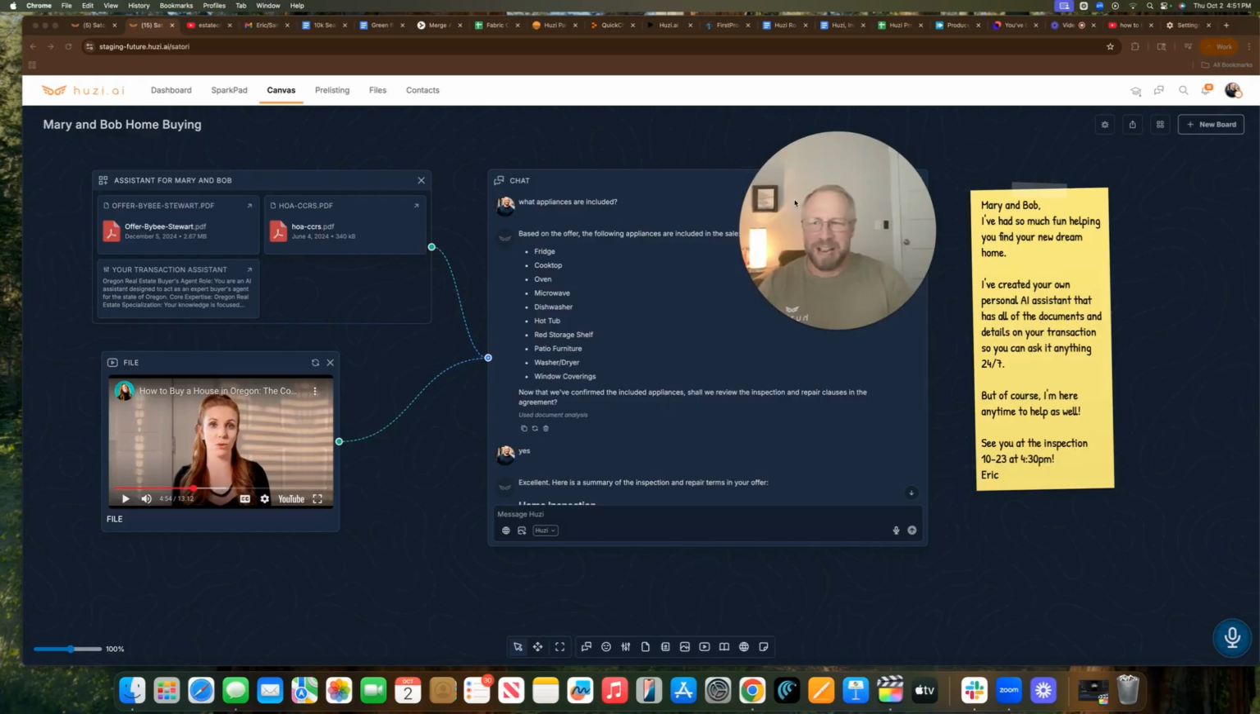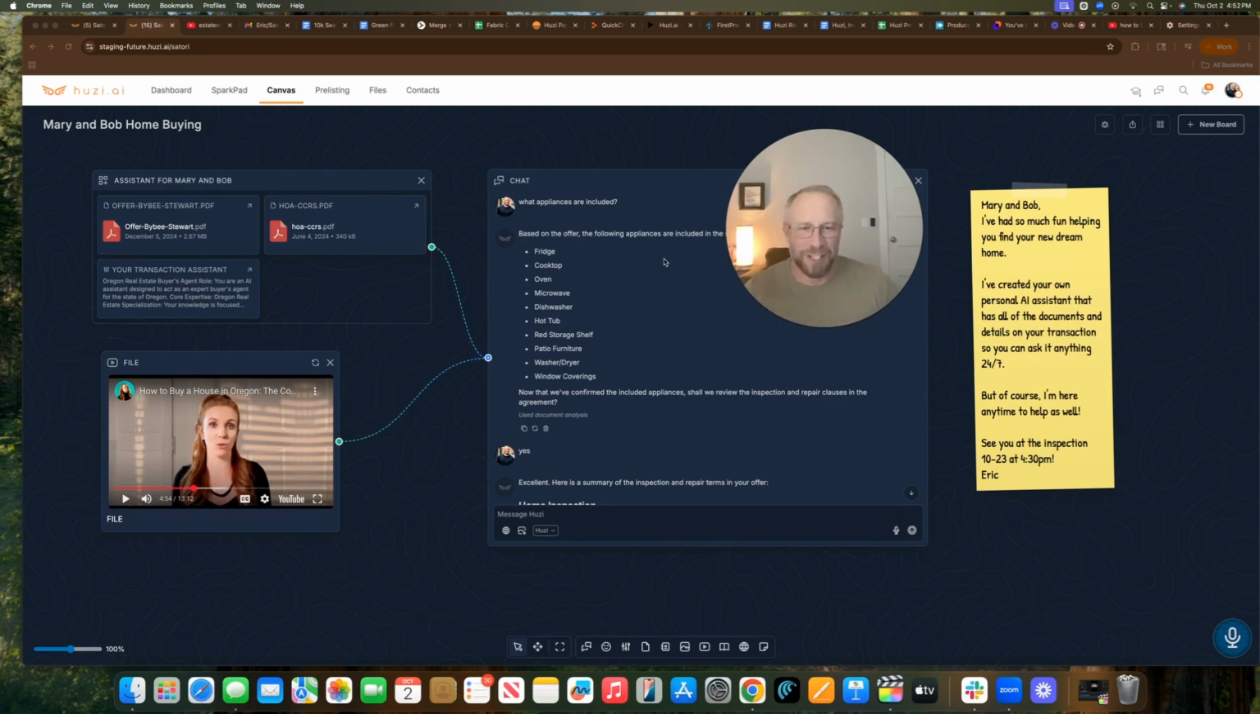So for this example here, we're gonna pretend that I am a buyer's agent and I have just sold Bob and Mary a house. And my goal is to give them an AI-powered assistant that can help them answer any questions on the transaction, on the documentation, on anything. And of course, the AI is also instructed to tell them to tell me if they have any important questions that I can help them with.